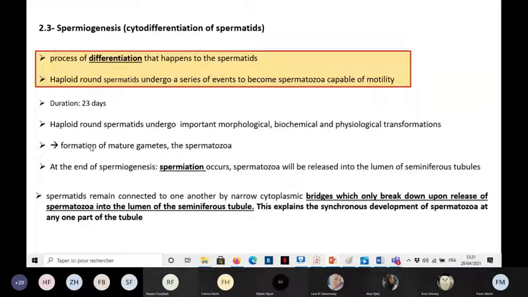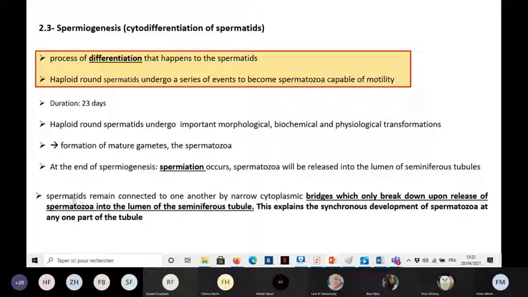So there will be many transformations inside of those spermatids to become spermatozoa, and at the end of spermiogenesis, we will have the formation of mature gametes, which are the spermatozoa, and then we will have the spermiation, which will occur. We should be careful to differentiate between spermiation and spermiogenesis. The spermiation is the release of the spermatozoa into the lumen of the seminiferous tubules. Okay, so at the end, when the spermatozoa are produced, there will be the spermiation, they will be released in the lumen of the seminiferous tubules.